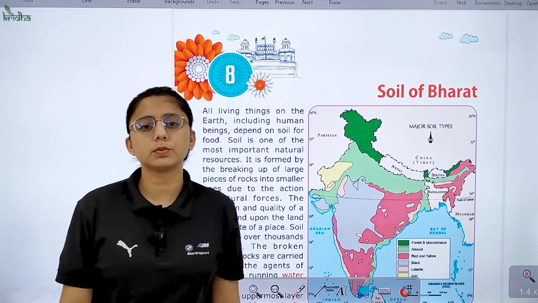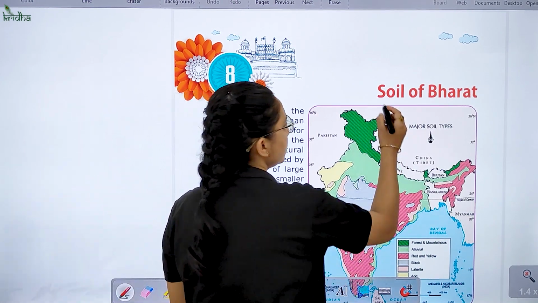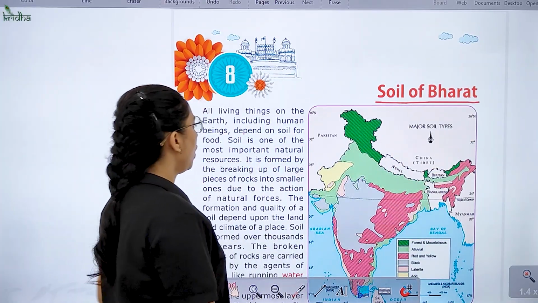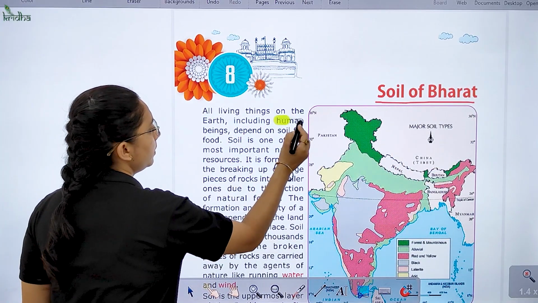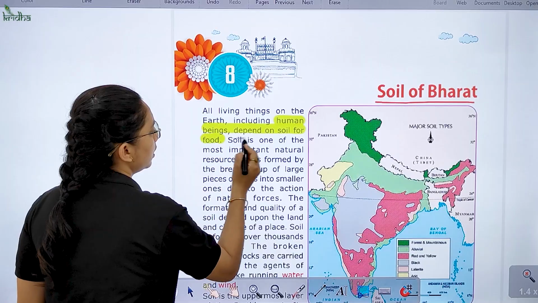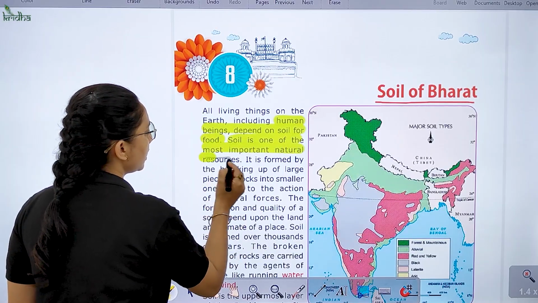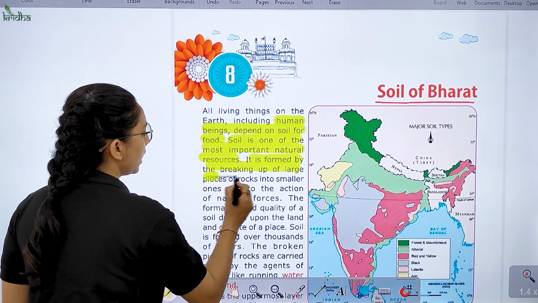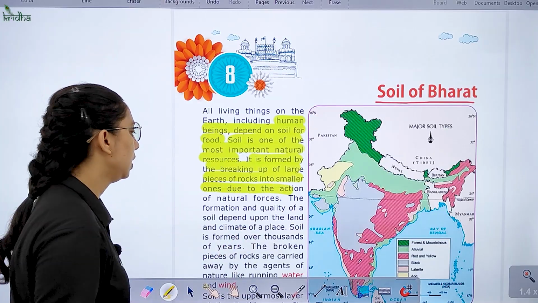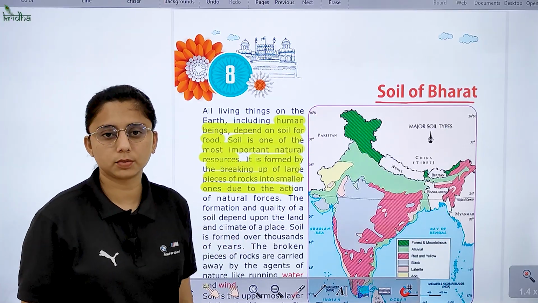Now, children, today we are going to start with chapter number 8, that is Soil of Bharat. All living things on the earth, including human beings, depend on soil for food. Soil is one of the most important natural resources. It is formed by the breaking up of large pieces of rock into smaller pieces due to the action of natural agents.